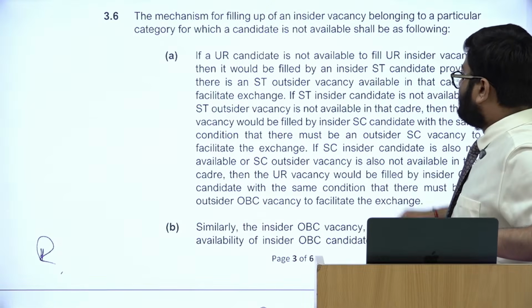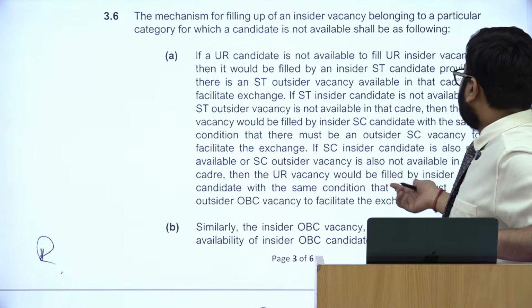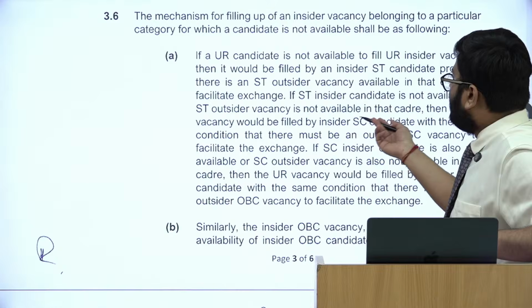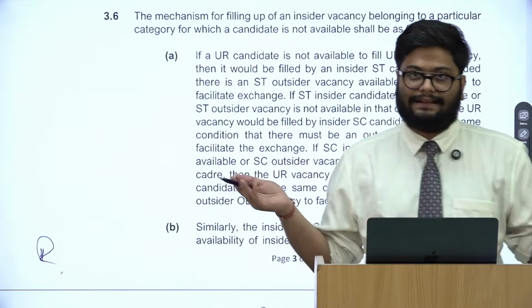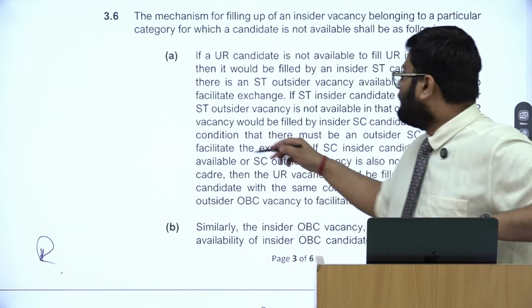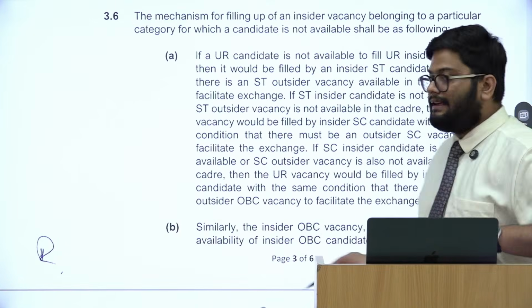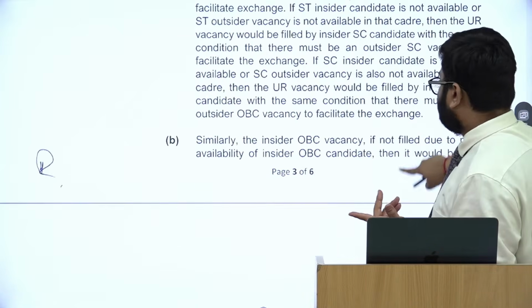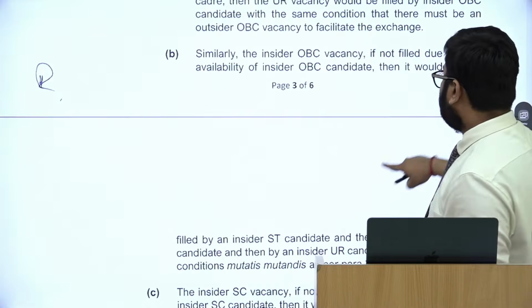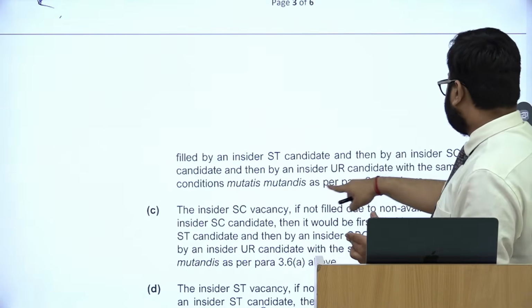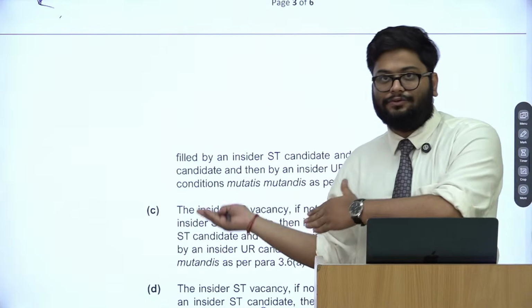And the seat will also not be wasted. If for a UR candidate the vacancy as an insider is not available, it automatically shifts to ST. If ST is not available, then SC, then OBC. And similarly, if an OBC vacancy is not filled because OBC candidates are not available, then it would go to ST, then SC, followed by UR again.